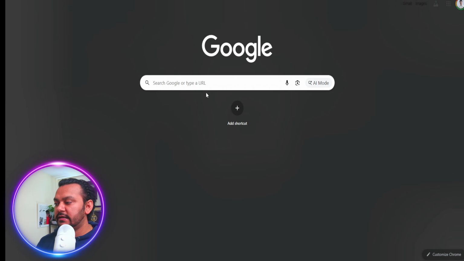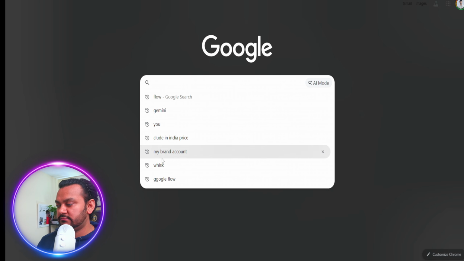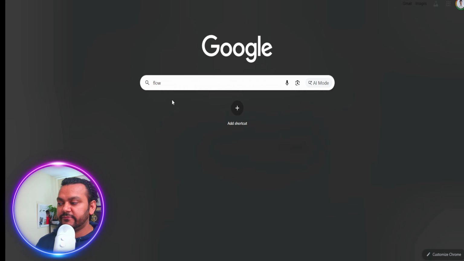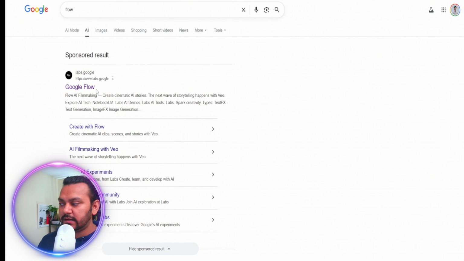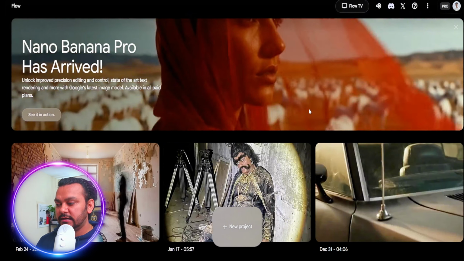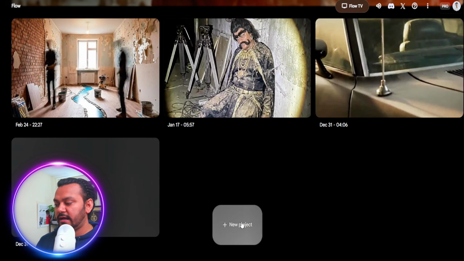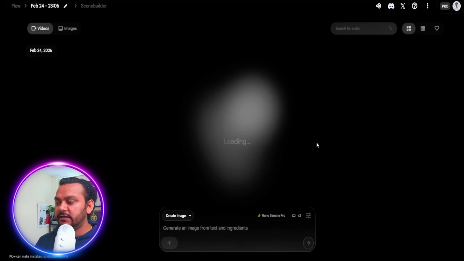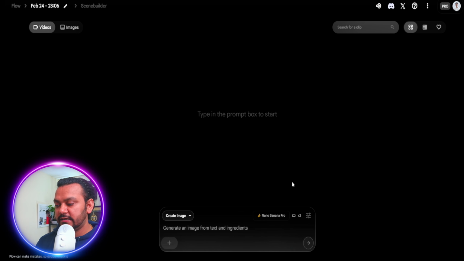All right, so we are here in Google Flow. Literally just search for Flow, and it will take you to Google, and it will say literally Google Flow. So you can just click it here. It will take you to Google Flow, and select New Project. Once you click New Project, we have to upload the prompt and these videos.